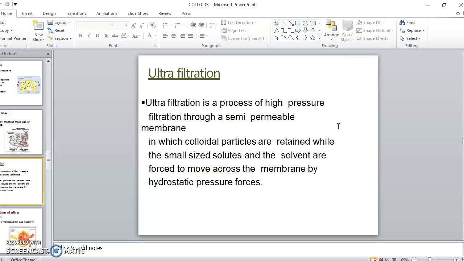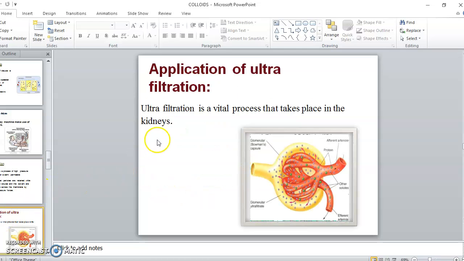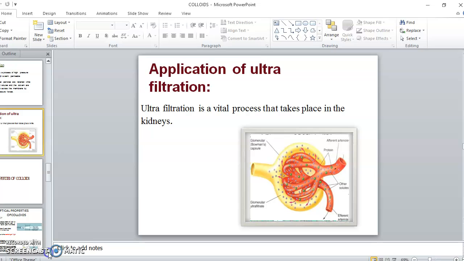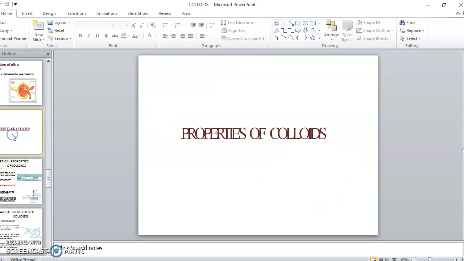Usually the process is slow, so they apply a high pressure through the semi-permeable membrane, in which the colloids are retained while the small-sized solute and the solvent are forced to move across the membrane by hydrostatic pressure. This is called ultrafiltration, and it is a vital process that takes place in the kidneys. Now that's all about the discussion of purification of colloids.